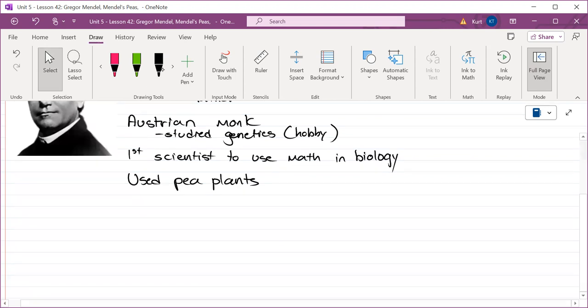Now, before Gregor Mendel, there's a lot of ideas that society clinged onto and just expected to be true. Give you an example. The Earth is the center of the universe, not just the solar system, the universe. I mean, you want to talk about humans have a little bit of self-importance. We thought we were the middle of everything.